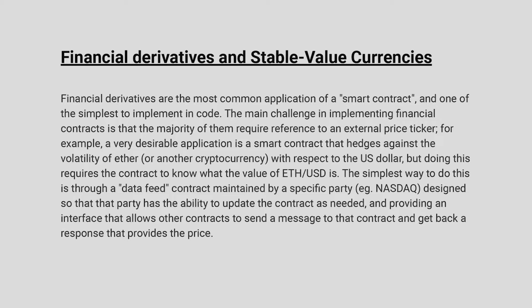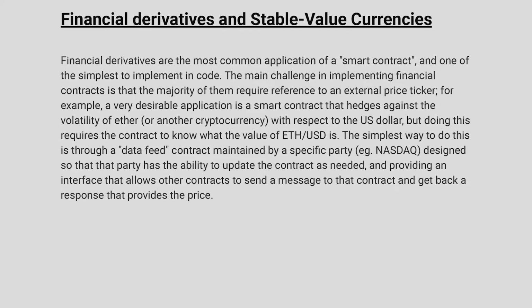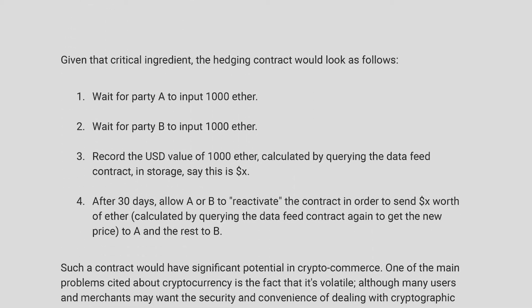The simplest way to do this is through a data feed contract maintained by a specific party, for example NASDAQ, designed so that the party has the ability to update the contract as needed and providing an interface that allows other contracts to send a message to that contract and get back a response that provides the price. Given this critical ingredient, the hedging contract would look as follows.